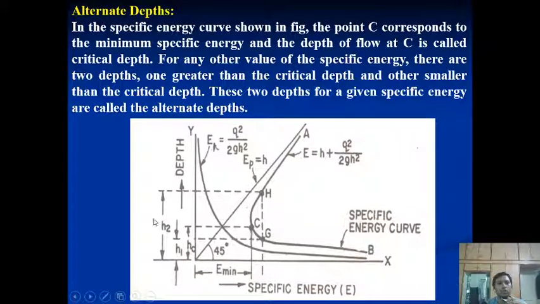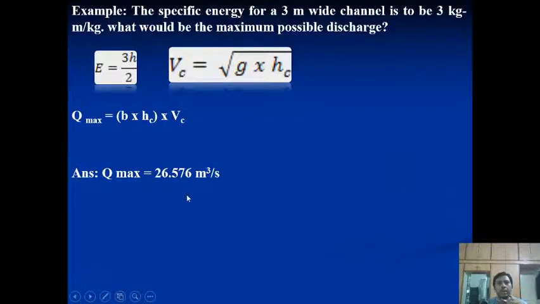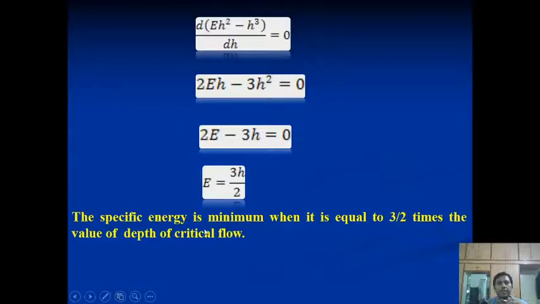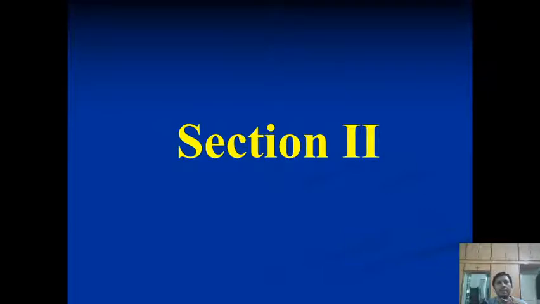With these two alternate depths, we consider that they are the alternate depths in the streams, and then we derive the equation for E minimum. We derived the specific energy at its minimum, where the depth of the water in the river is in the ratio of 3 by 2, that is 3 by 2 multiplied by h, and then we receive the minimum specific energy, and then we referred to the examples.